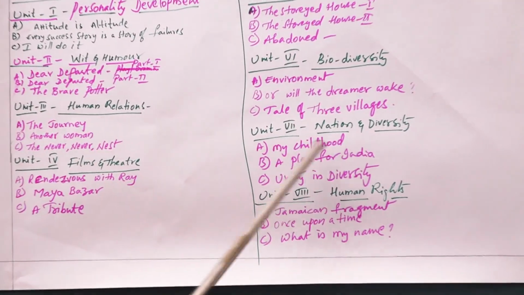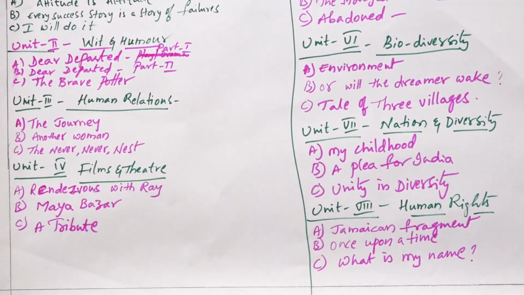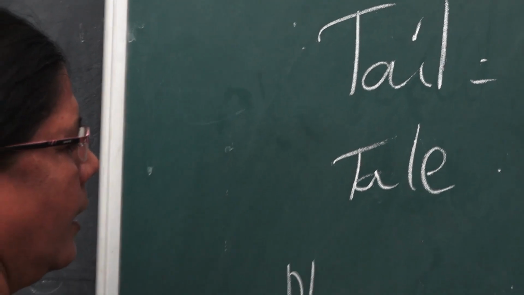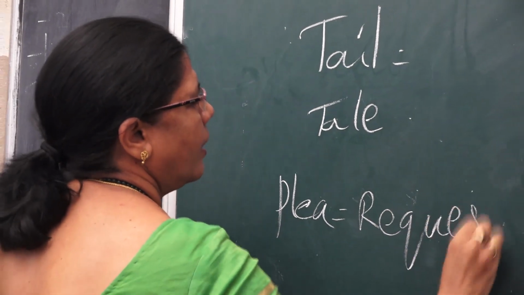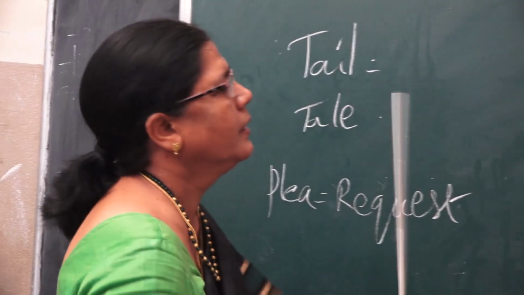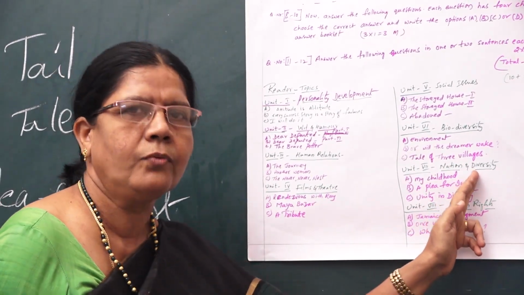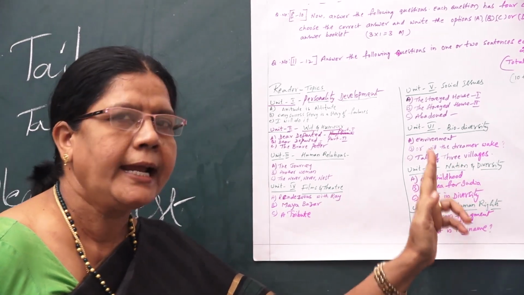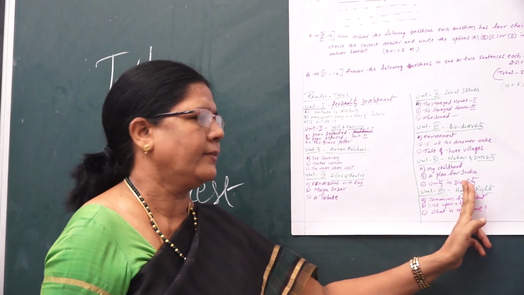Then, A Plea for India. A plea is nothing but a request. Plea for India requests us to safeguard our environment. Here, nation and diversity, and how we have to stand united to protect our nation. Then, India: Unity in Diversity.